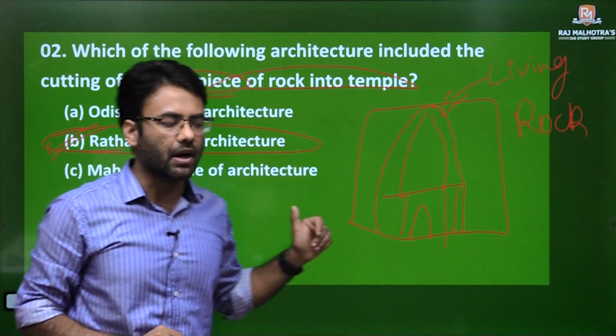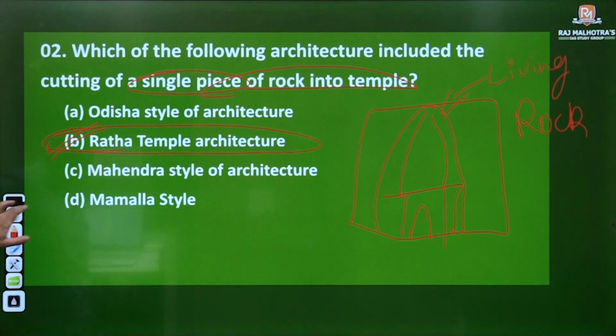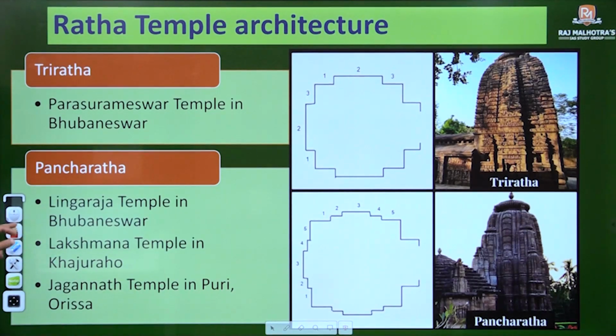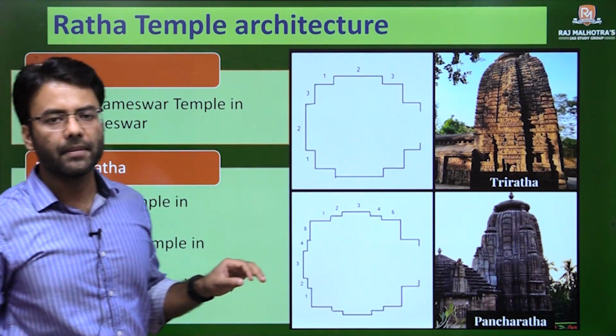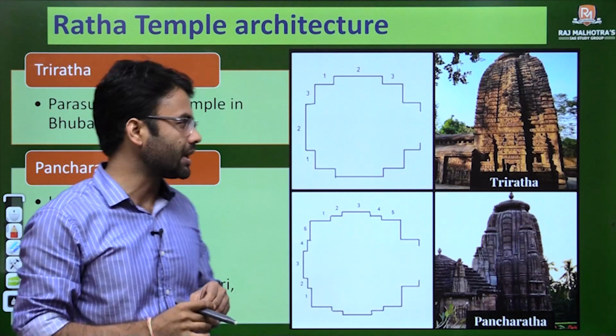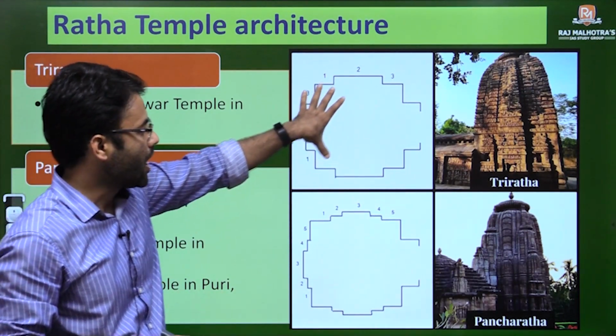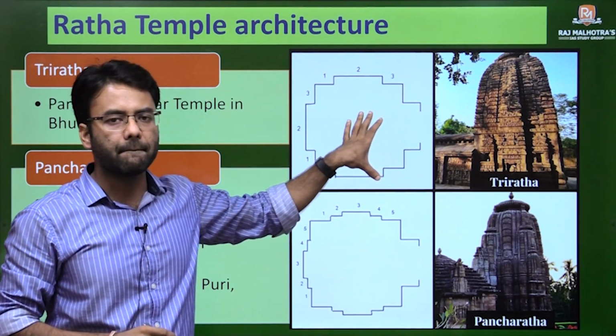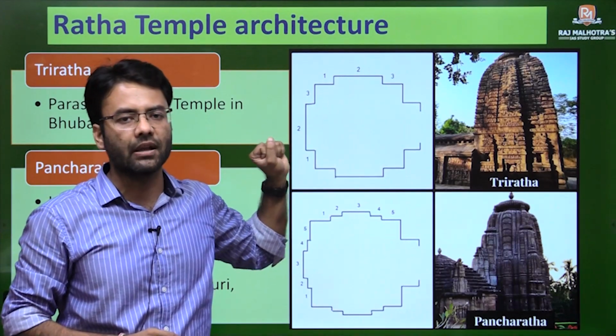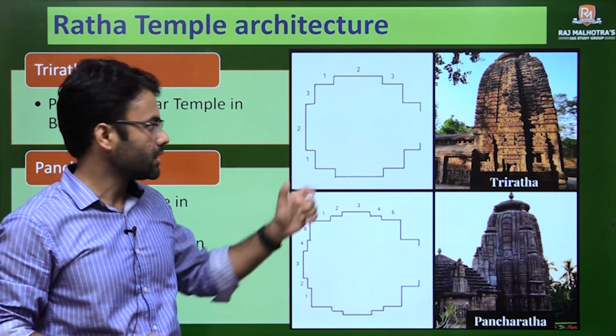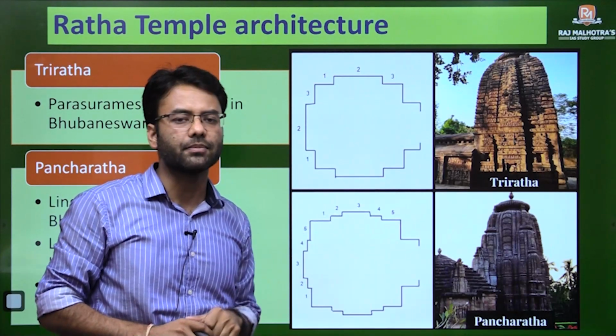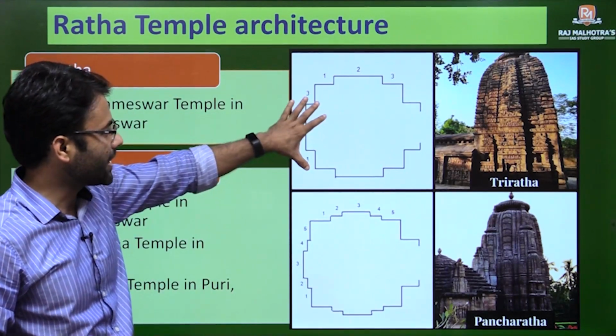What is Ratha temple architecture? Let me tell you. Ratha temple architecture has a unique feature that these temples are based on a particular geometrical design which has some specific patterns, like the base of the temple.